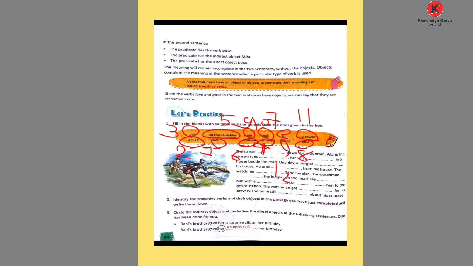So this is how we complete these blanks using these verbs. I hope you understand this. In the next class, we will talk about the indirect object and direct object in a sentence through examples. Thank you.